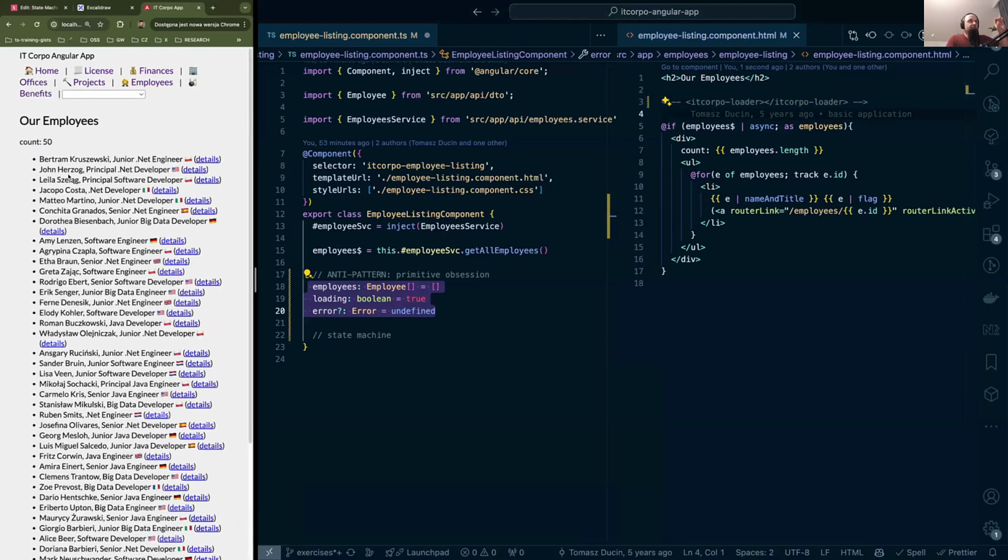So let's say that initially we have the loader, and if we successfully load the data, then we show the data. So loading would be one state, showing the data would be the other state, and finally, if something went wrong, then we would display the error message.